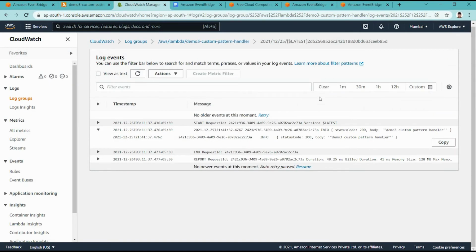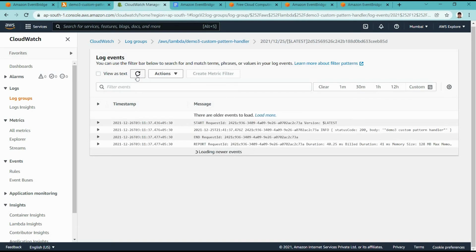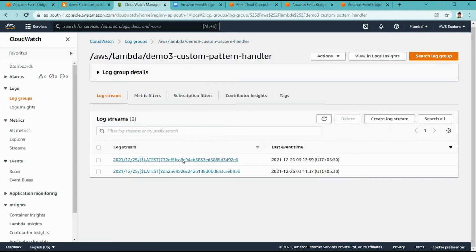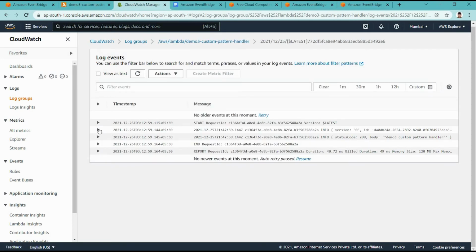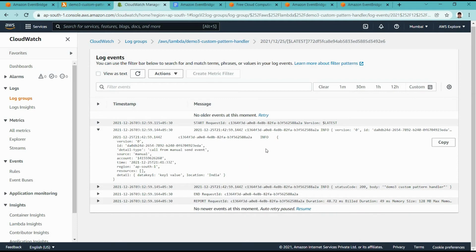So here if we refresh, it will have some new logs added now. Yeah, this is a new thread created. So you can see we have more logs now, and we printed that event detail, right?